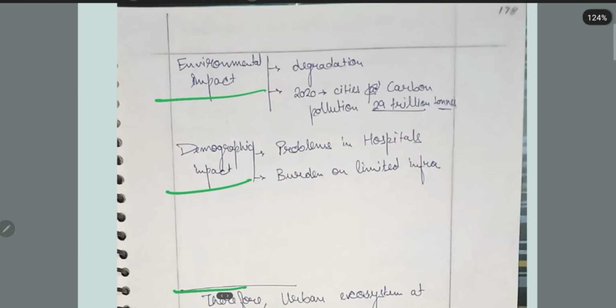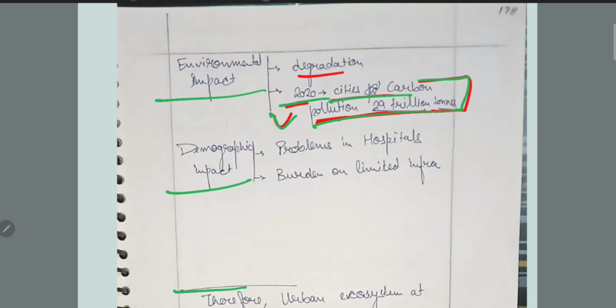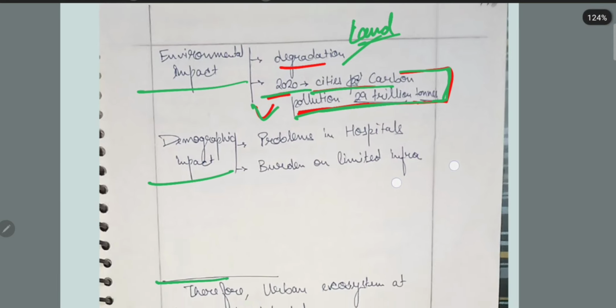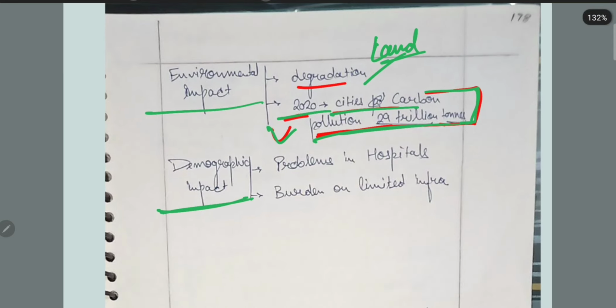Then environmental impact, degradation, 2020 cities of carbon pollution, 29 trillion. Though I didn't get what you want to convey, it looks good because you are mentioning some report, so it validates your environmental impact. So I should write it with green. Though I didn't get what you are saying, maybe the examiner can. And degradation, okay, what degradation? Land degradation, right? Complete.